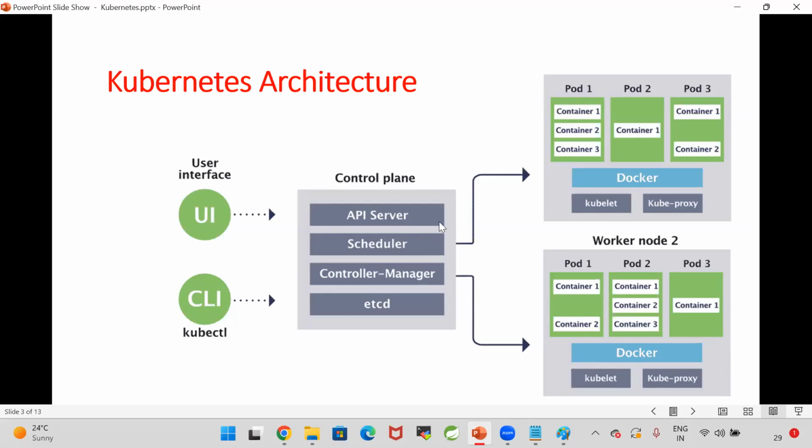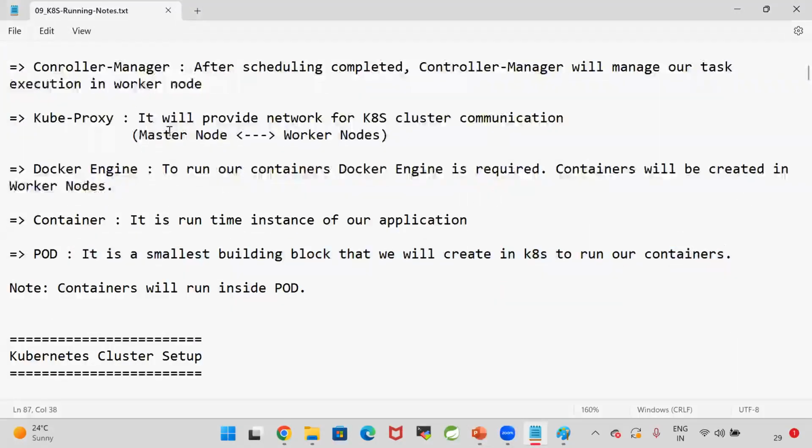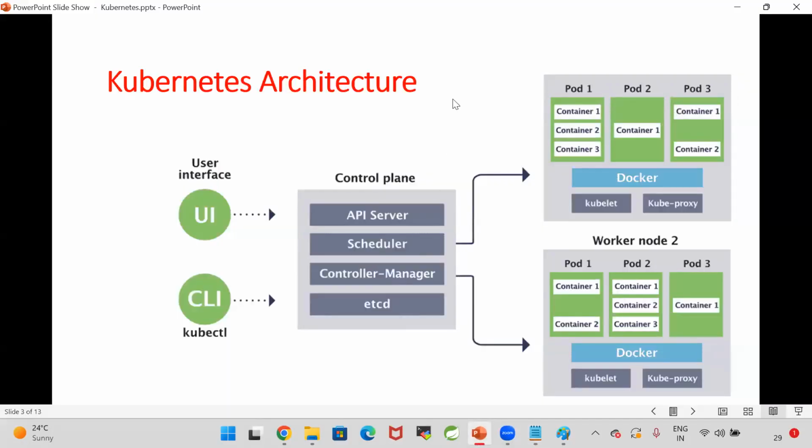Scheduler will identify in which worker node our pod should be created by talking to kubelet. It identified that in the first worker node our pod should be created. Then controller manager will send that pod information to that worker node. Controller manager is responsible for actual task execution, where that task should be executed will be decided by scheduler.